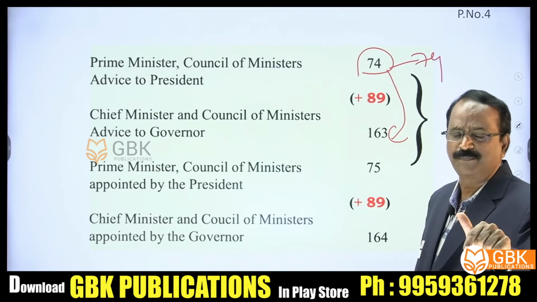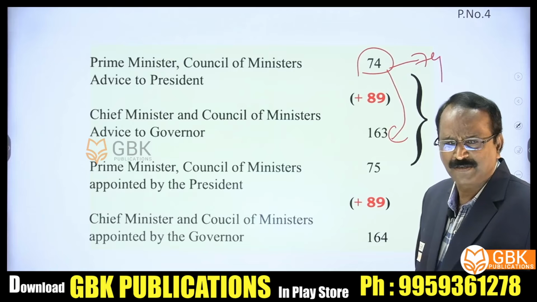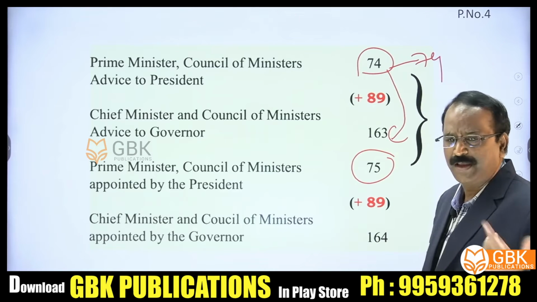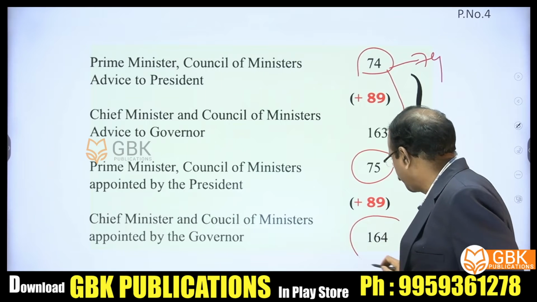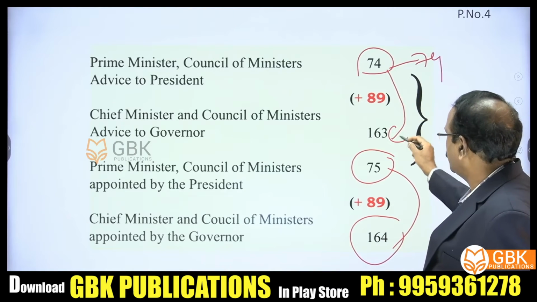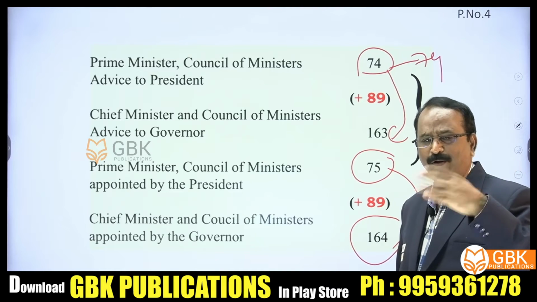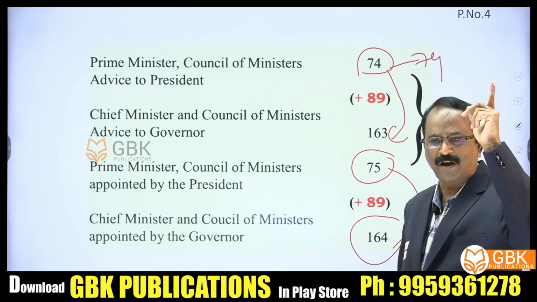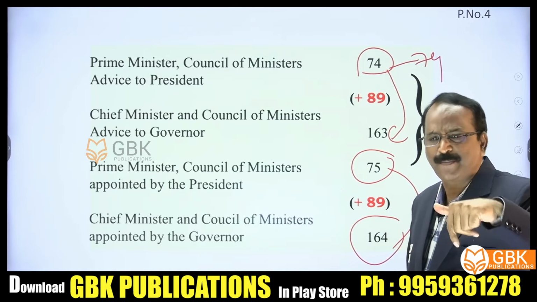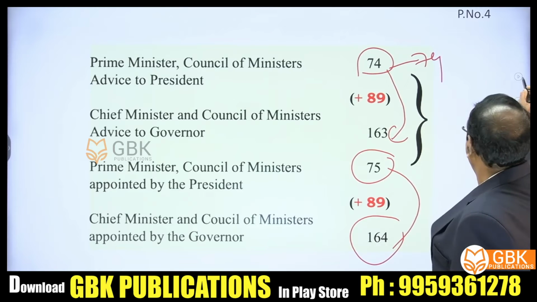On the advice of the CM, other Council of Ministers are appointed. That content is known to everybody. So if Article 75 is dealing with that, obviously add 89, you will get 164. 75 is equal to 164. 74 is equal to 163. You are just replicating, just duplicating, by going on adding 89. If you know the relevant article at the central level, and add 89, you get the same aspect at the state level also.